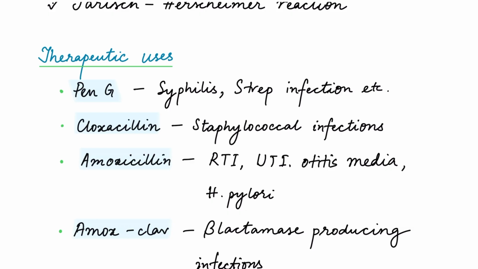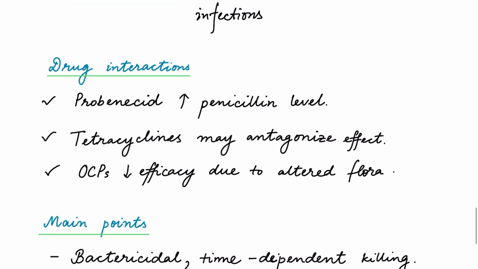Piperacillin and ticarcillin are used for severe gram-negative and pseudomonal infections. The amoxicillin and clavulanic acid combination is used for infections caused by beta-lactamase producing bacteria, that is Haemophilus influenzae and Escherichia coli.